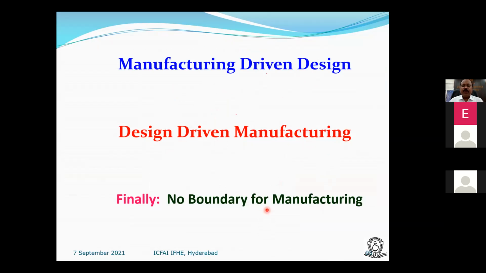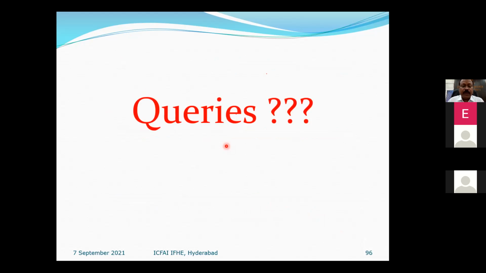So no boundary for manufacturing, since our 3D printing machines, metal and plastic, are available. It is possible to produce all functional components. The only thing is we need to spend heavily on the machines. Initial cost will be there. So with this, I close here and I invite some questions from the audience.